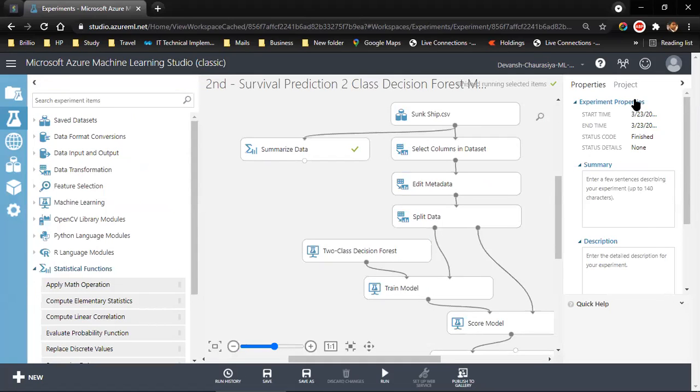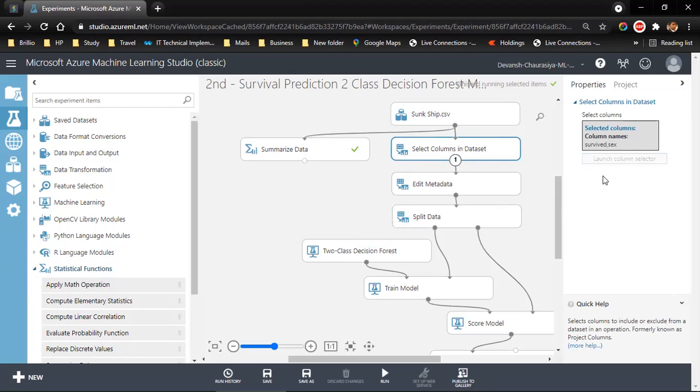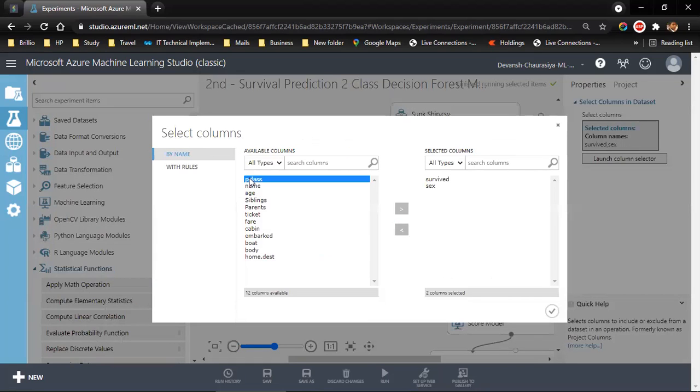Now, we have to do a little more data manipulation. So we added the data, we checked the summary of the data, we selected certain columns. Let's click here and select some more columns. Now, we need to add a few more options for prediction. Earlier, we had taken only survived and gender. This time, we'll take the passenger class because passenger class, I think, is a great parameter that can predict whether the person survived or not.